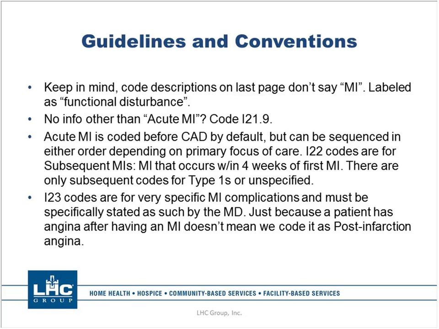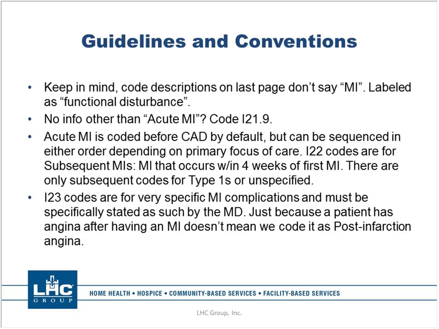And y'all know what to look for in these charts to determine what the physician wants the primary focus of care to be. If there's none specified, you'll code the acute MI before the CAD. But if there is, then they can go in either order. So you can put the CAD before the acute MI. It's not always a requirement that the MI is first.